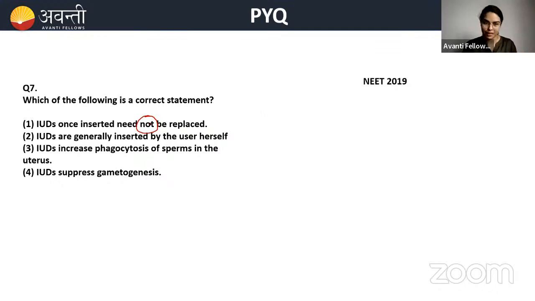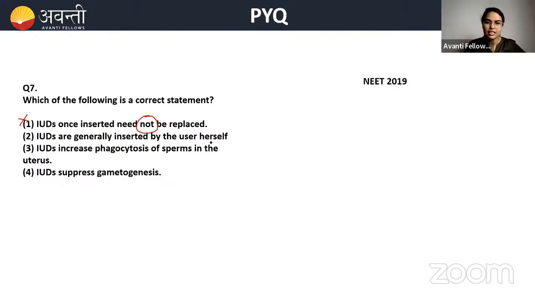Okay, they need to be replaced. Hence this is not the correct statement. For example, if a couple wants to have a baby after 3 years of gap, they want to conceive and have another baby. At that time, we'll remove the IUD. We don't need the IUD there.